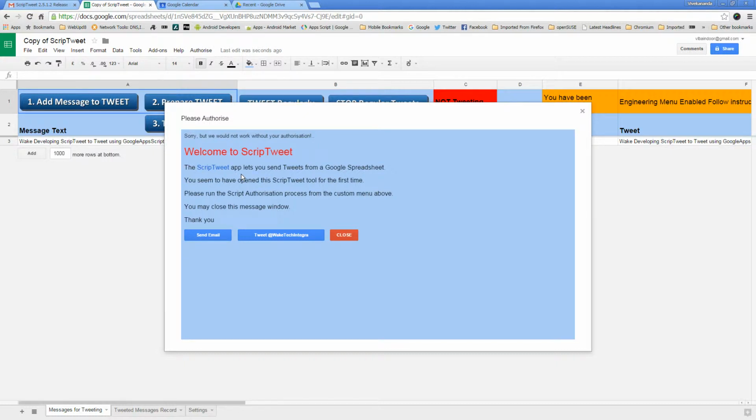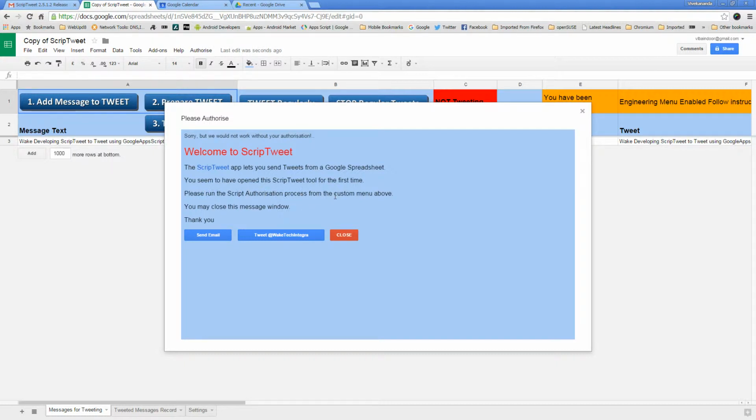The ScripTweet app lets you send tweets from a Google spreadsheet. You seem to have opened this ScripTweet tool for the first time. Please run the ScripTweet authorization process from the custom menu above. You may close this message window, it says.